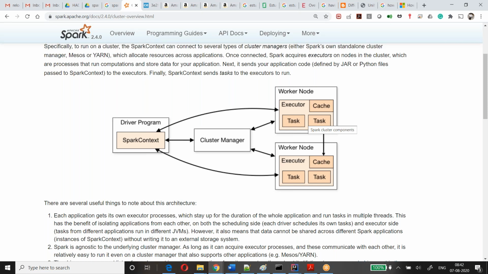So it will check whether it is in the locality or outside the locality, data locality or non-data locality. Then based on that, they will start to execute and construct the house. While they are constructing, your driver program will be monitoring.